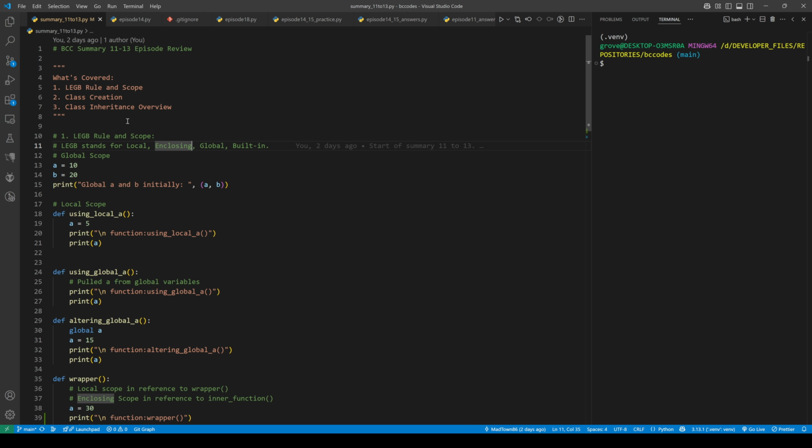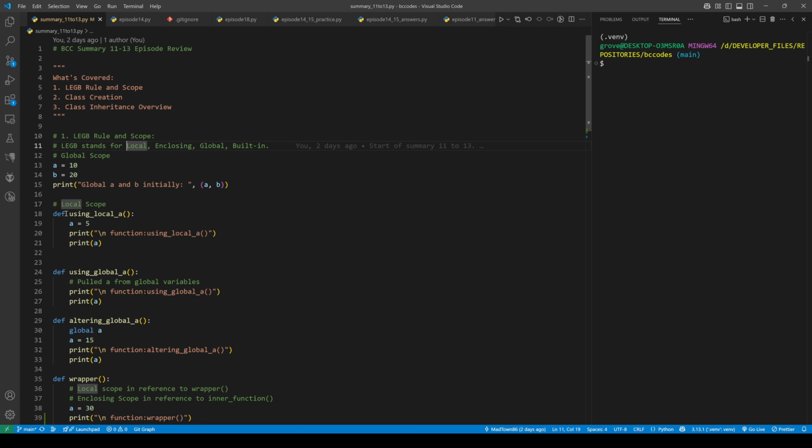So all of these scopes, to oversimplify most likely, are basically a table that has a variable name like A or B, and then the values or the locations of the values in memory, and where that table belongs: local, enclosing, global, or built-in. The order in which name resolution takes place is local, enclosing, global, then built-in. So it'll always start with the local scope and then the enclosing scope. If it can't find it in either of those, it moves on to global, and so on. And if it can't find it at all, then a NameError is thrown.